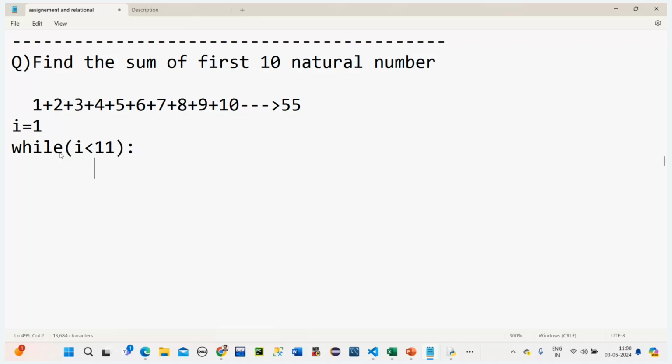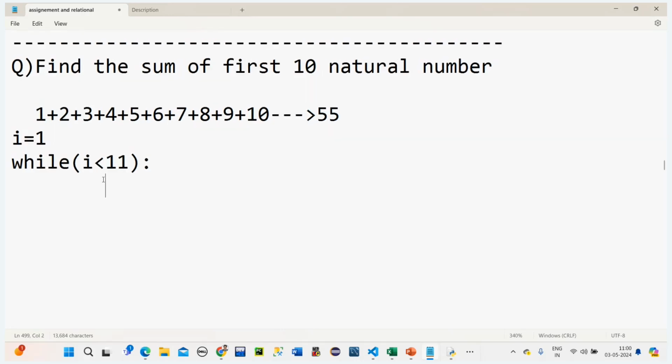Now here I want to make a sum of all these numbers. To make the sum, initially we should have something. If I write I plus I, it will not make sense, because it keeps on going: one, again two. What we need is to add all the numbers.